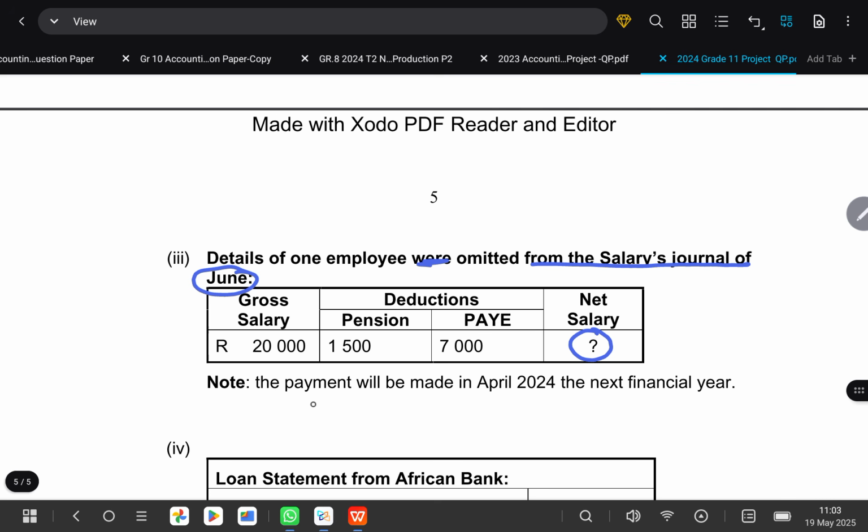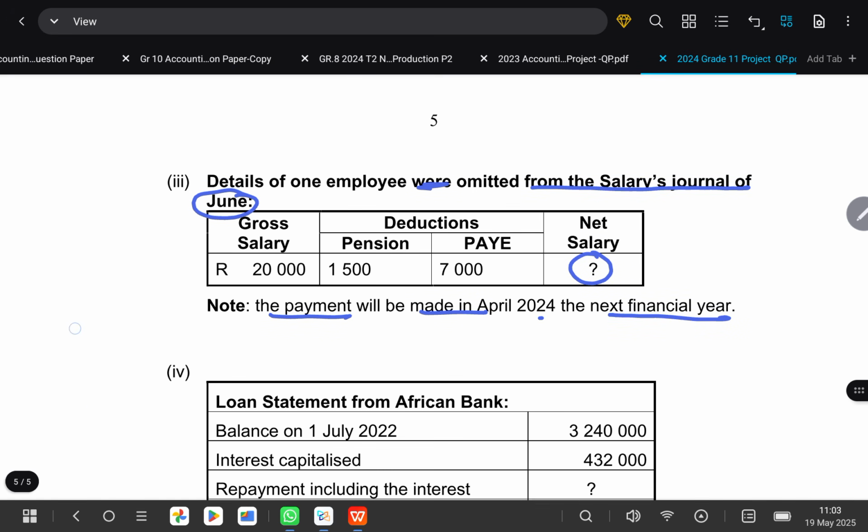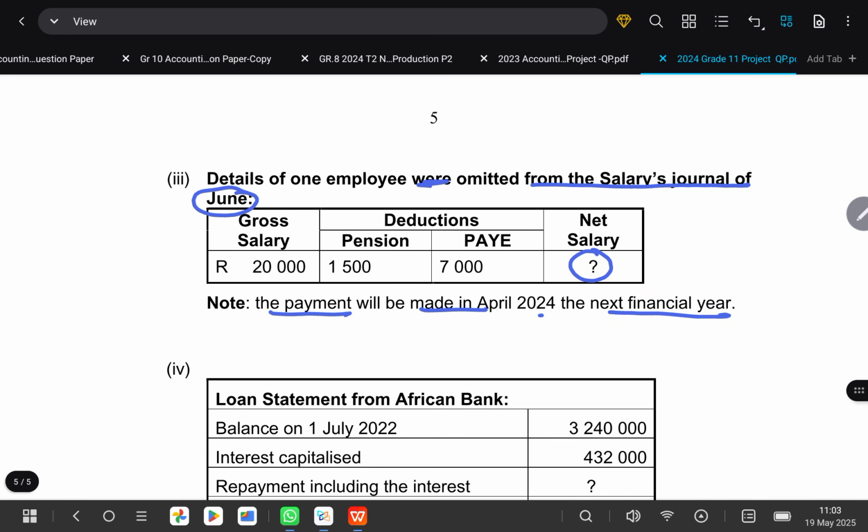Okay, so here they're saying that the payment will be made in April 2024, the next financial year. So this person was not paid, so obviously we will need to pay them. So what you need to do first, get the net salary. So our net salary will be 20,000. Then you subtract 1.5, and then you also subtract 7,000 for payee. It gives you 11,500.